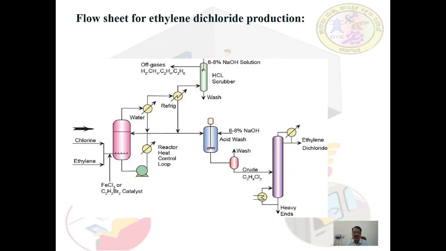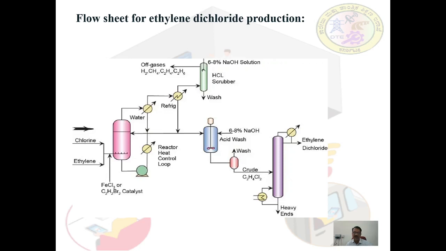This crude ethylene dichloride enters a distillation column here, which separates the ethylene dichloride from the other heavy products.